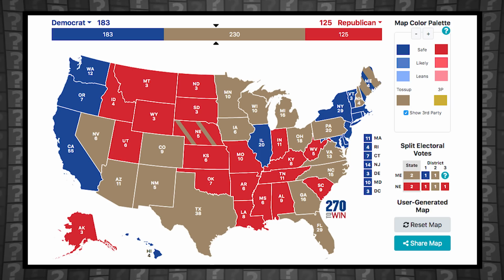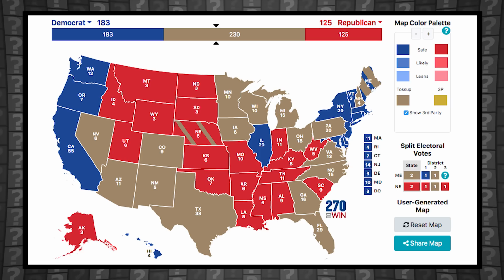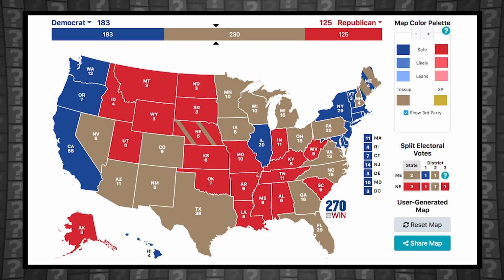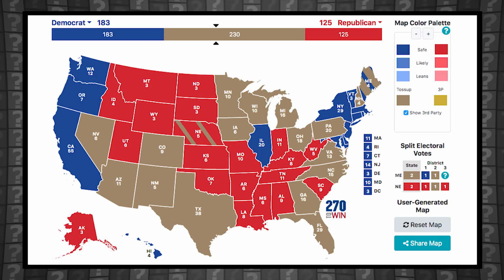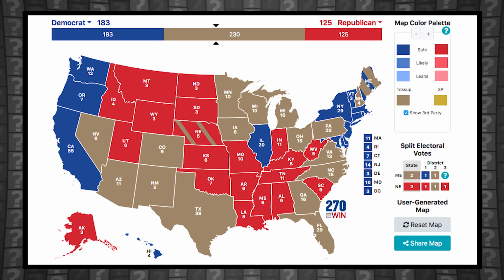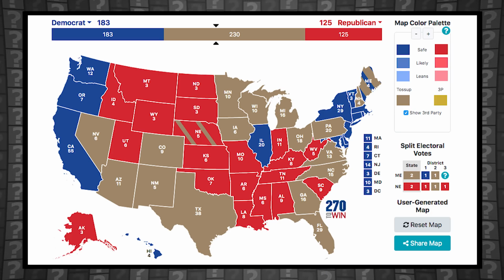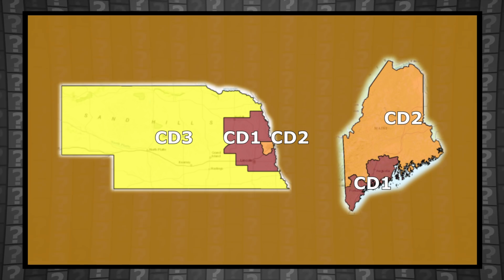Now, we do have polling data for each of these brown states, which will allow us to determine whether polls are currently favoring Biden or Trump for a general election win. But before we do that, there are a couple of oddities to sort out. First, there's the congressional districts. There's no presidential polling data available for the individual districts within Nebraska and Maine, each of which cast their own Electoral College votes.